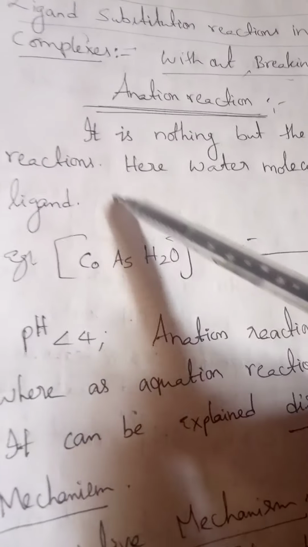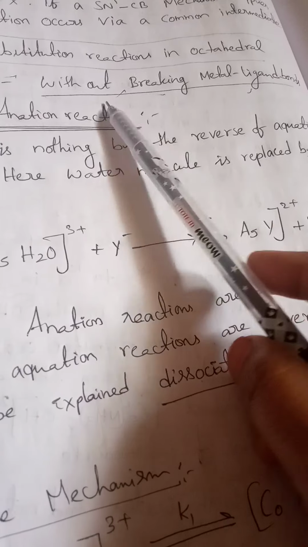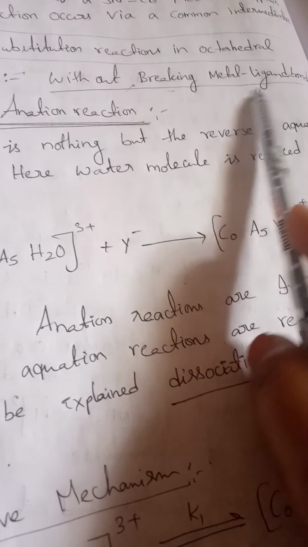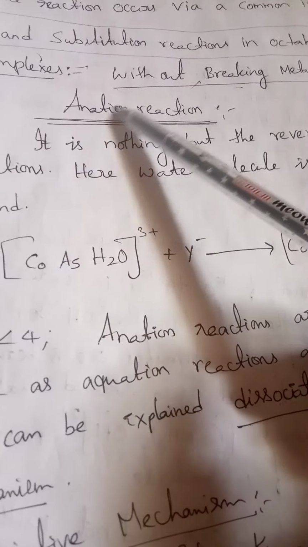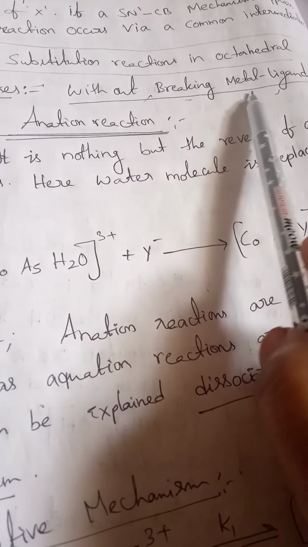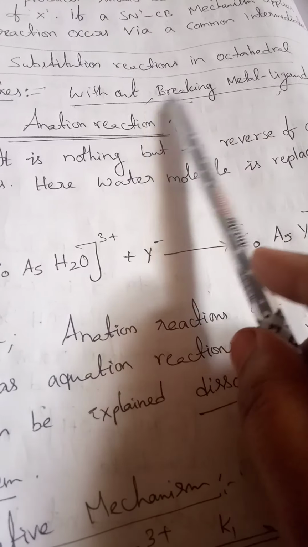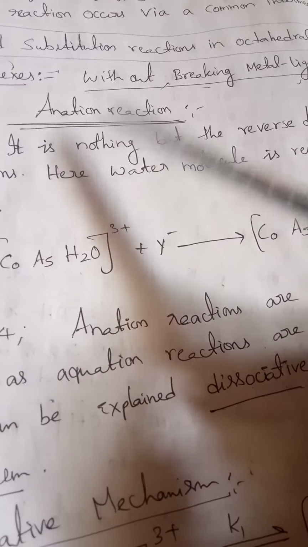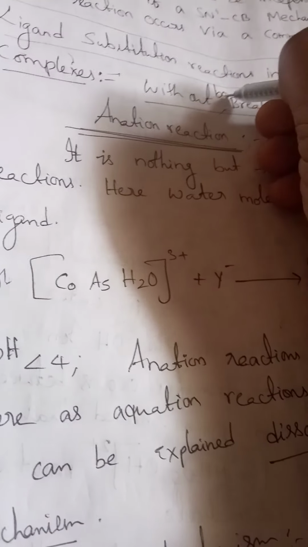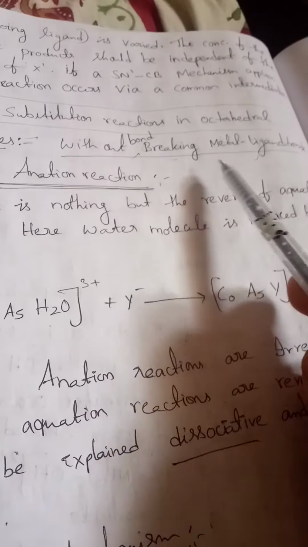Let us discuss ligand substitution reactions without breaking the metal-ligand bond. In the previous examples, either acid hydrolysis or base hydrolysis, the reactions were with breaking of the metal-ligand bond. This reaction is an example for without breaking. Here we write: without breaking the metal-ligand bond.